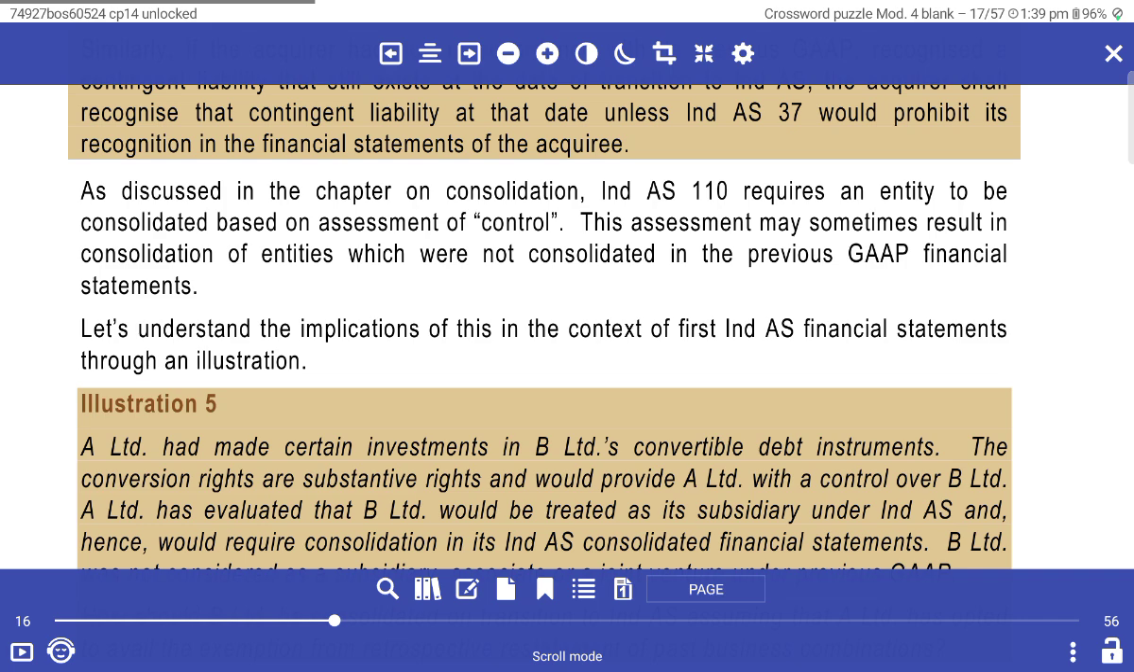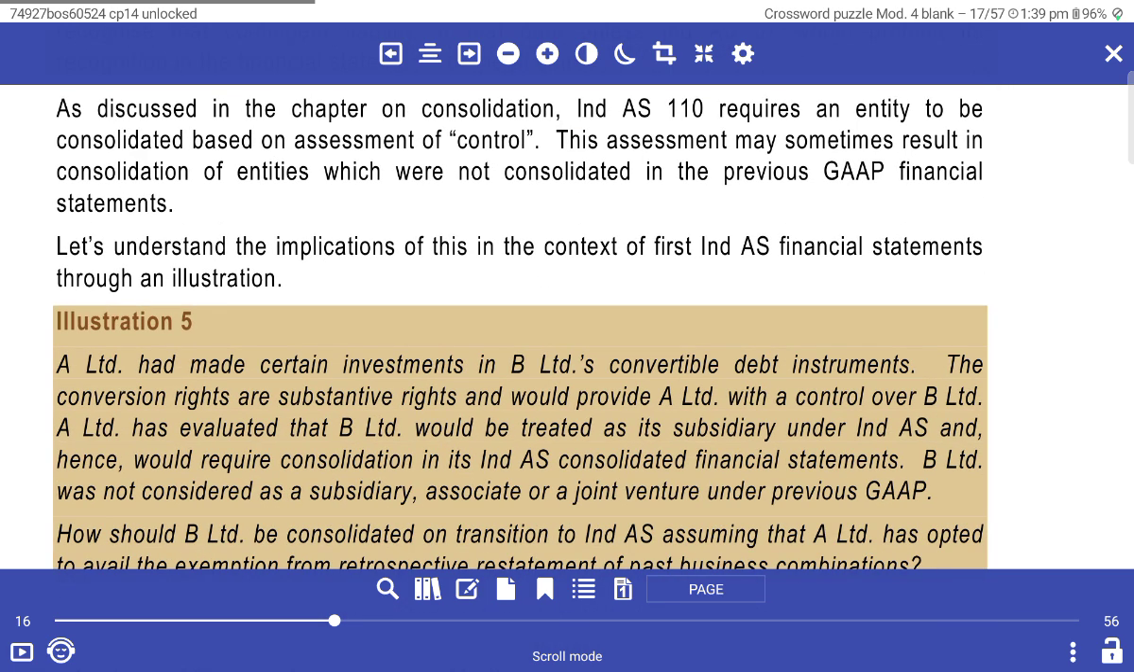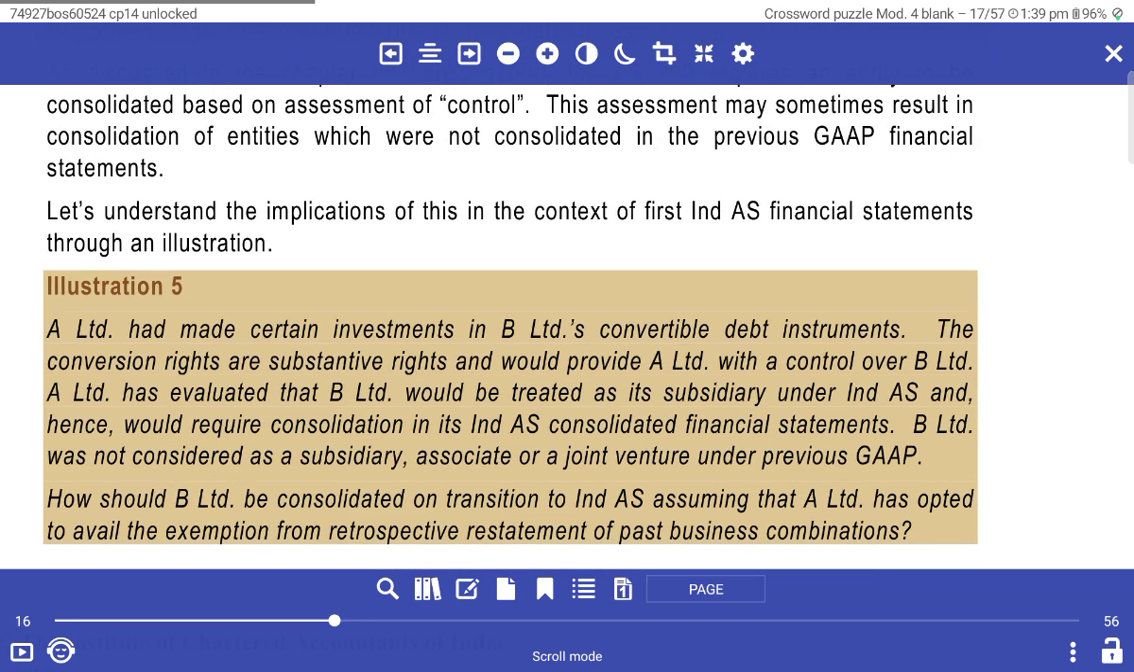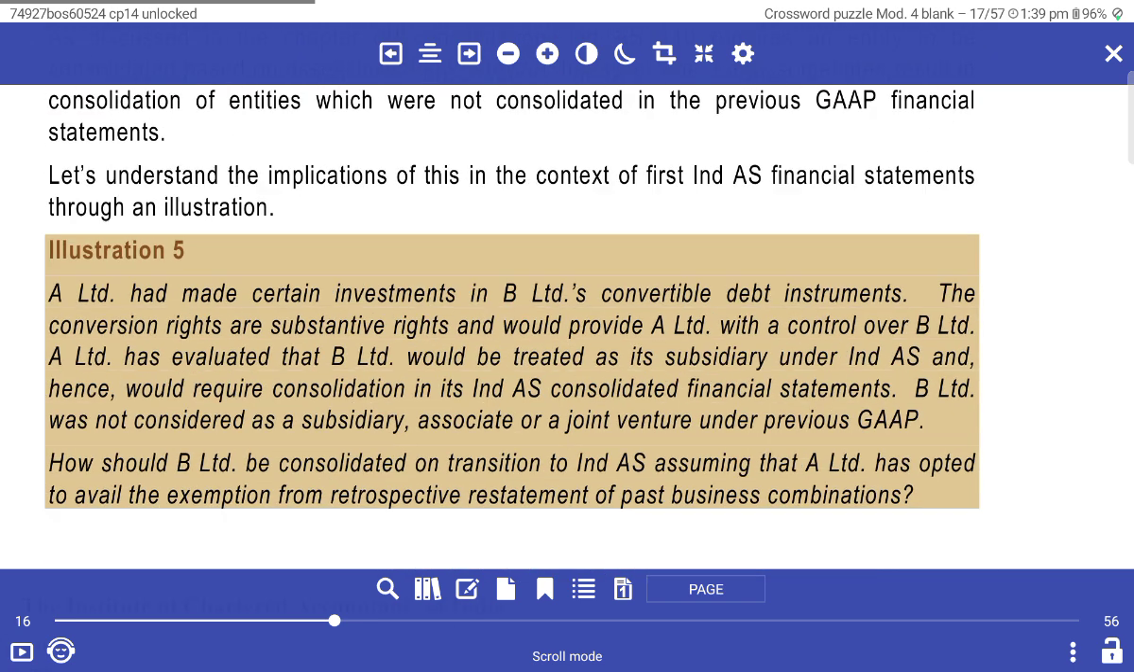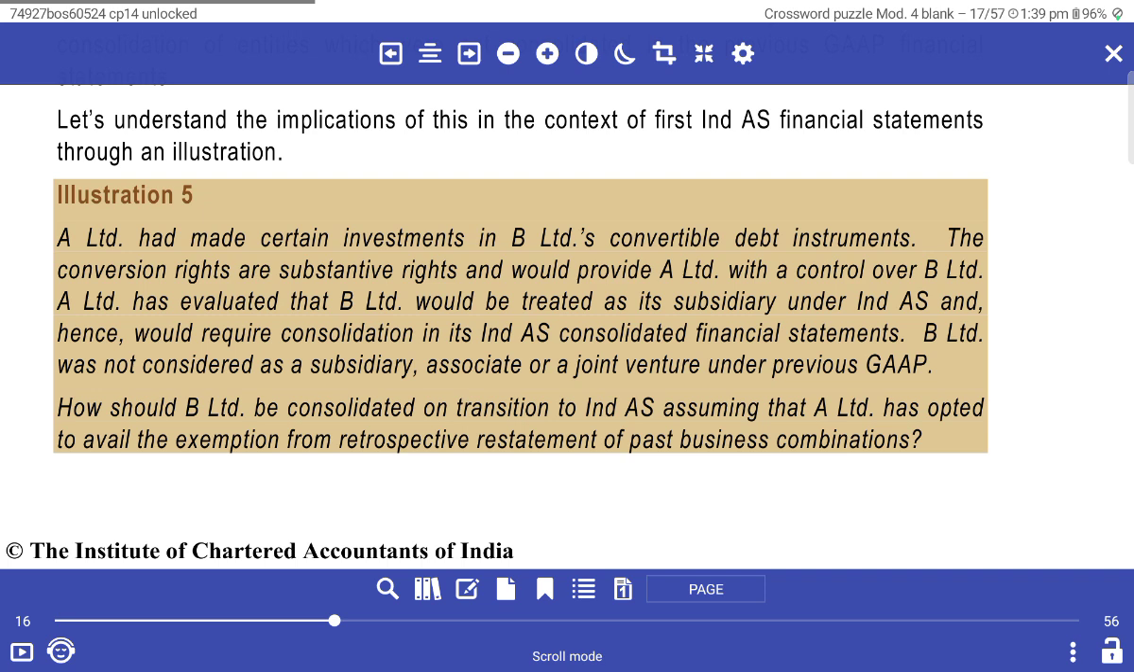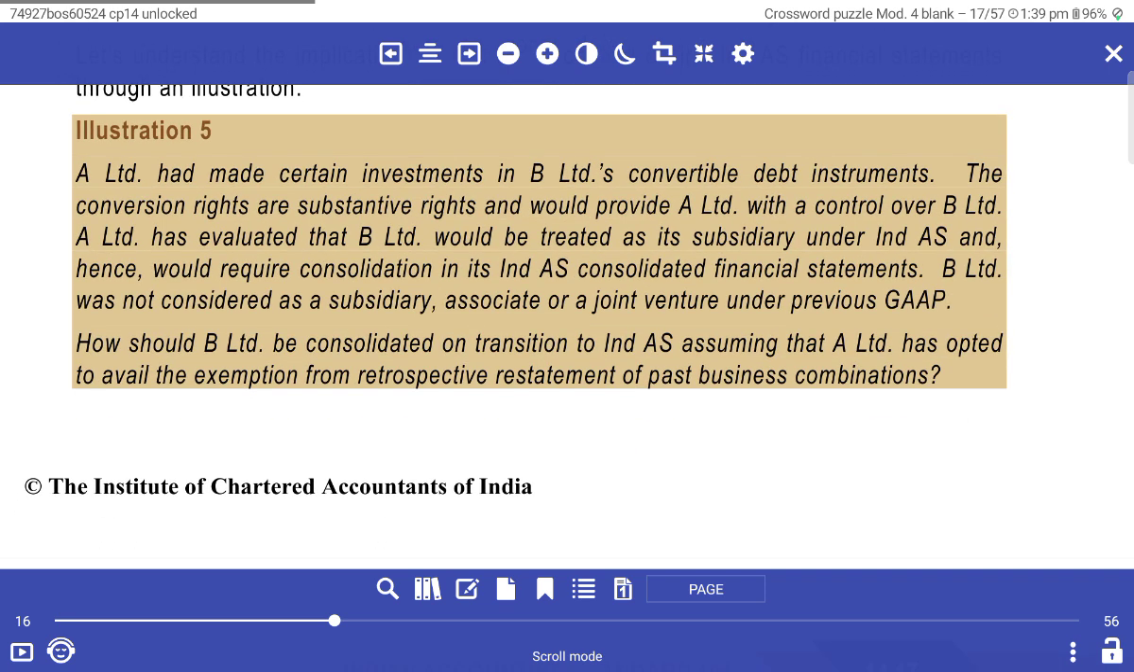Assessment has sometimes resulted in a consolidated entity that would not consolidate under previous GAAP financial statements. Let us understand the implication of this for the first Ind AS financial statements through an illustration. Illustration 105. A Limited has made a certain investment.